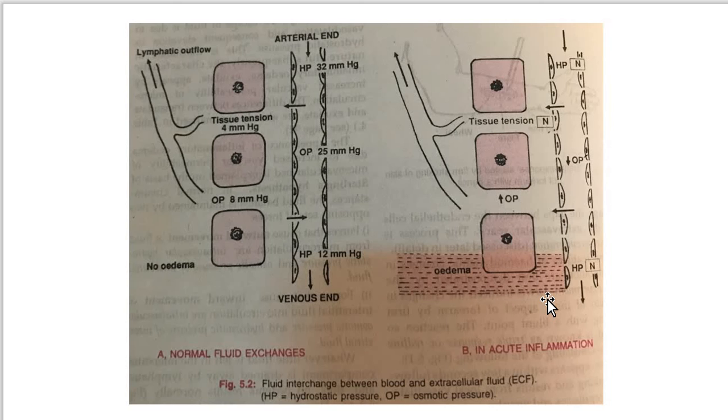This results in excessive outward flow of fluid into the interstitial compartment, which is exudative inflammatory edema. So the outflow of such fluid causes the edema. Now this is Starling's hypothesis.